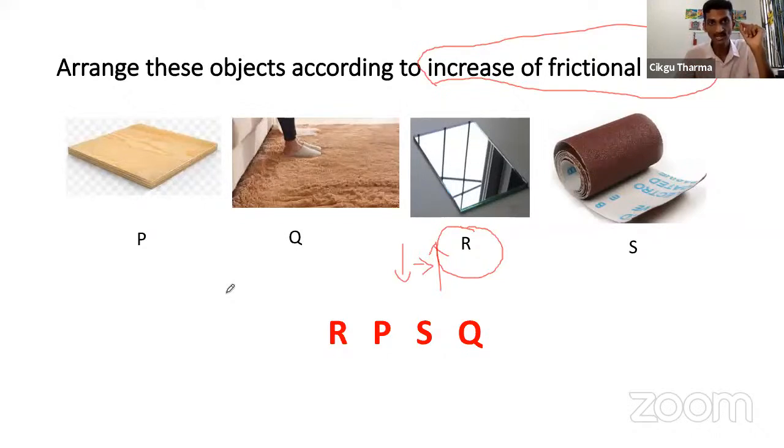All right. So those who don't understand, I repeat again. Any moving object has a frictional force which acts against the moving. So when the frictional force is greater, the object cannot move faster. When the frictional force is lower, the object can move faster. All right. Please remember that.